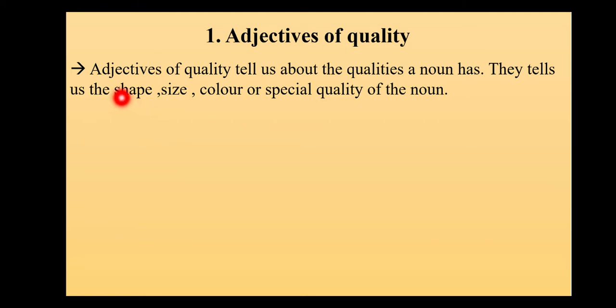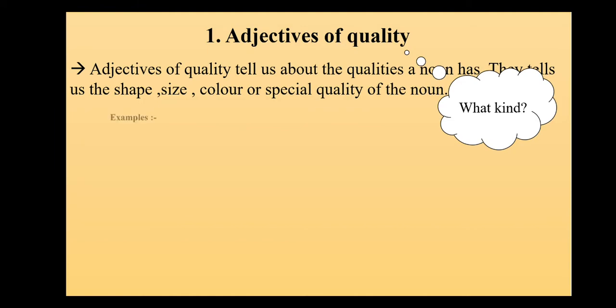Like if I am talking about the shape of the noun, if I am talking about the size or color or any other special quality that the noun possesses, then it is said to be my adjective of quality. And whenever we find a sentence and if we ask the question what kind to the noun, the answer we get is my adjective of quality.